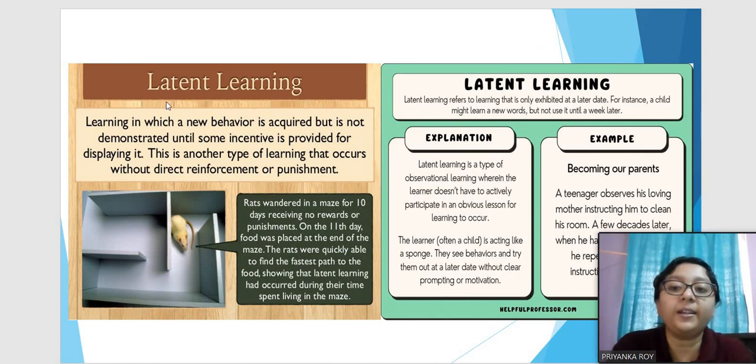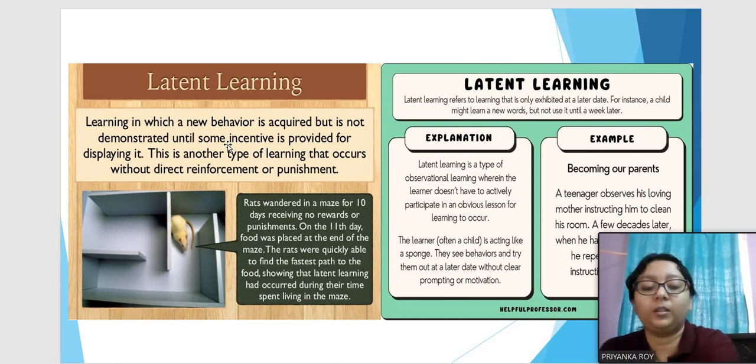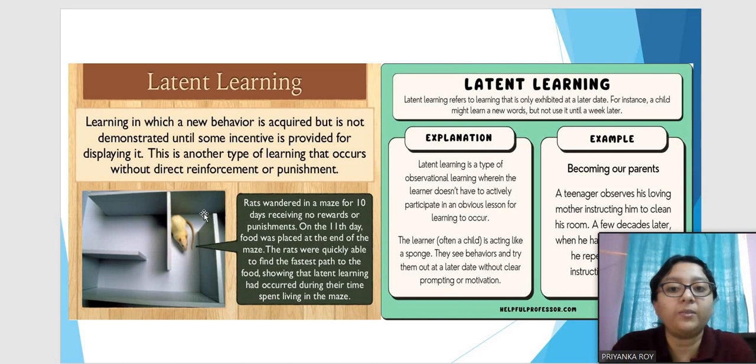Next we have latent learning. Latent learning means that something you have learned but you do not show it until it is required. This kind of learning is latent because it is hidden inside your understanding, but you do not exactly demonstrate it because there is no direct requirement. Rats wandered in this maze for 10 days. They did not receive any rewards nor any punishment.